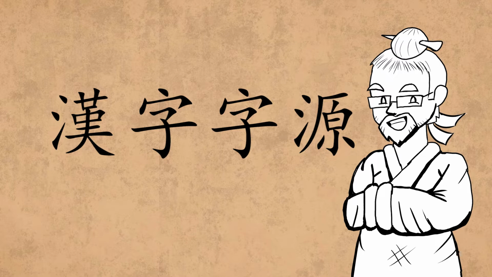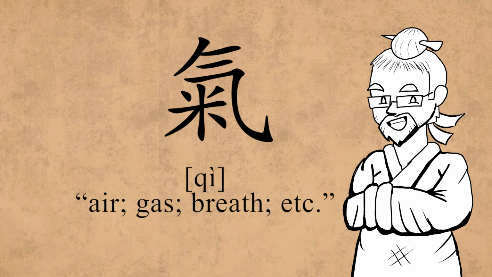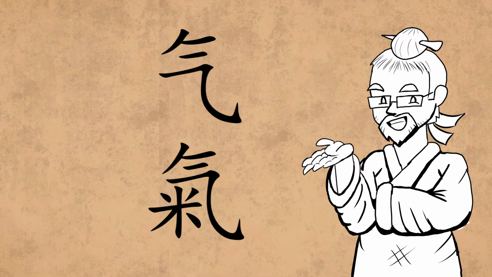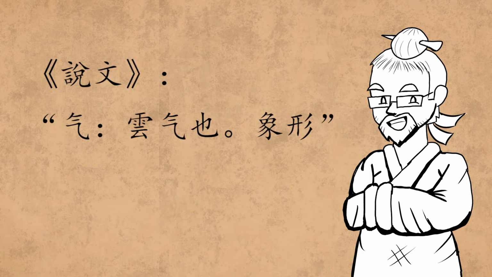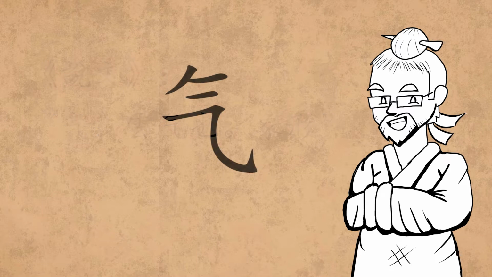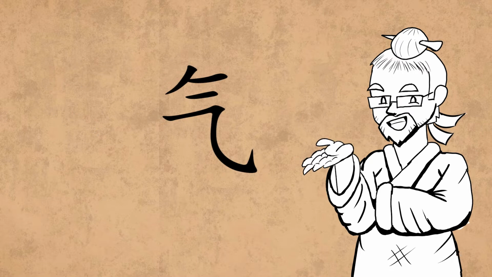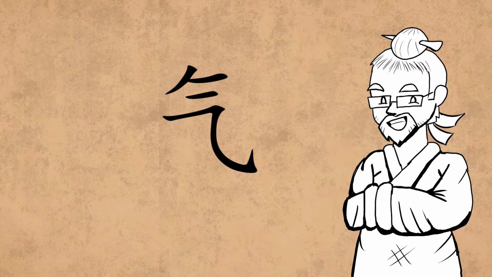Today we'll be taking a closer look at the character qi, which means air, gas, breath, life force, weather, etc. We tend to think of these two characters as the simplified and traditional versions respectively, but in the Shuowen they are listed as separate characters. The entry under what we today think of as the simplified character reads: qi, yun qi ye, xiang xing, meaning cloud vapors, a pictogram. In other words, according to the author Xu Shen, this is the original correct character for writing air, gas, weather, etc.